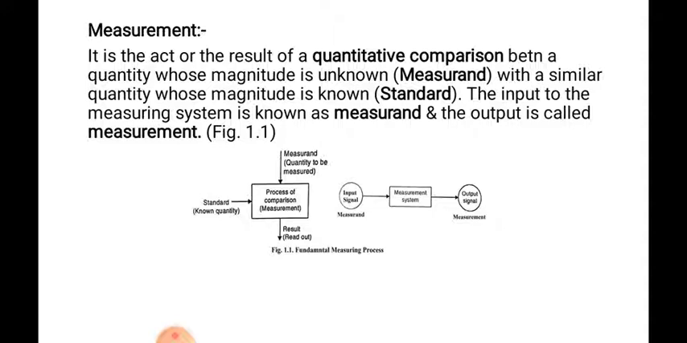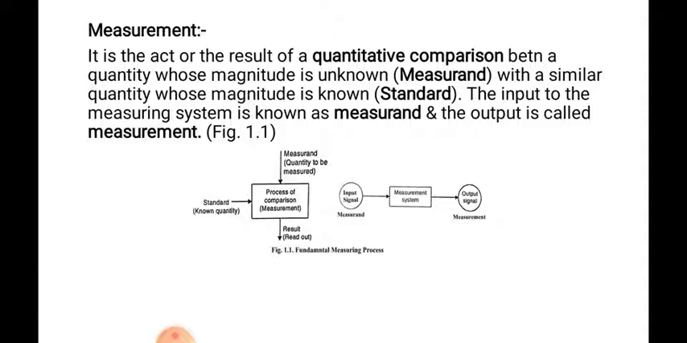What exactly are we doing? We are comparing the measurand with the standard. The input to the measuring system is known as the measurand and the output is called the measurement. Whatever system or instrument we are using, we provide it the unknown magnitude, and that instrument gives us the known quantity or known amount, which is known as the measurement.